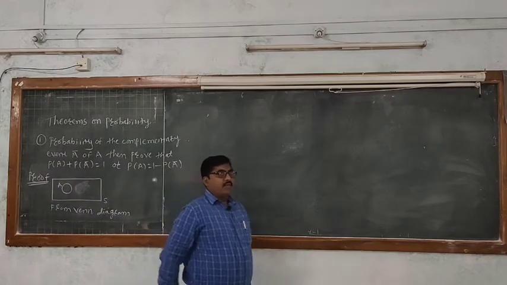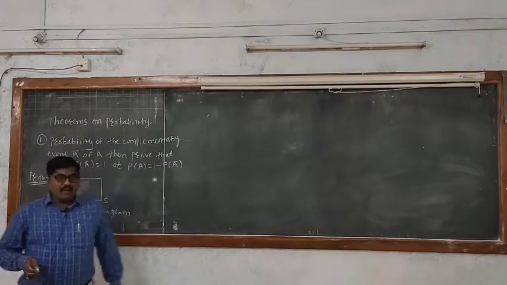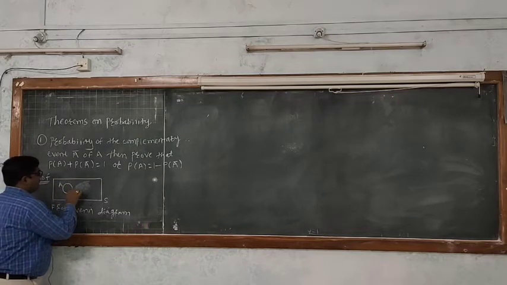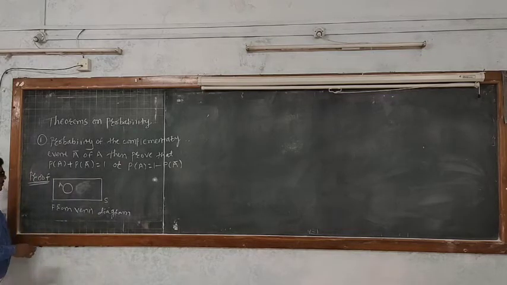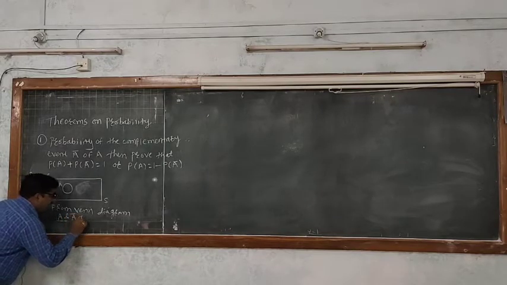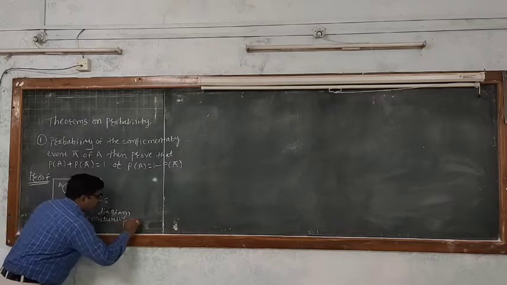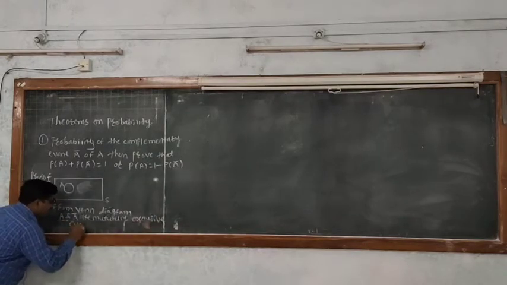A bar means remaining area of S other than the A, we call as A bar. So from Venn diagram, A and A bar are mutually exclusive events.